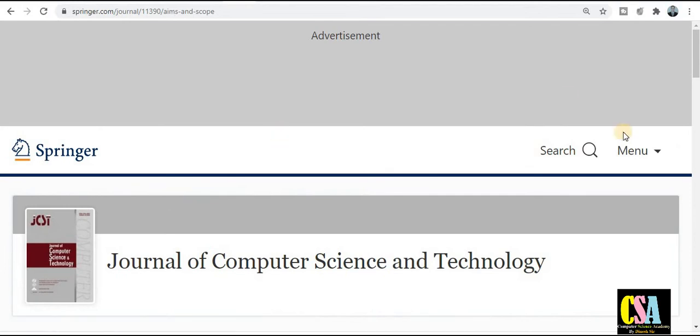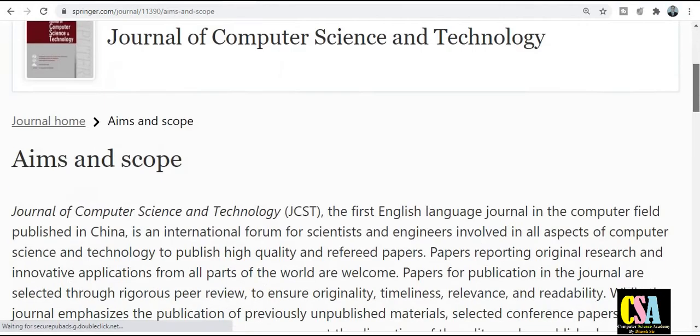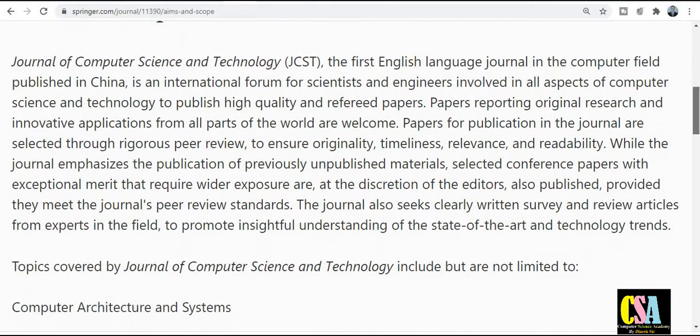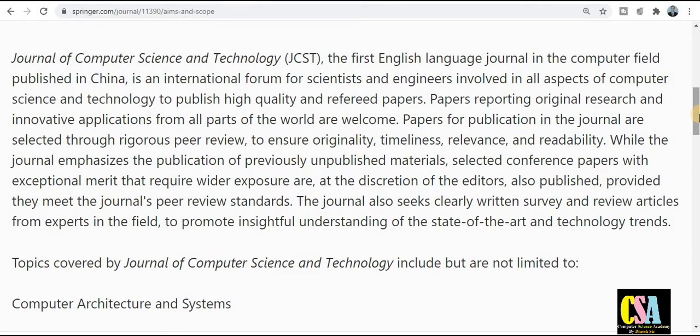Here we will find out about the aim and scope, the topics, timelines and paper publication. This is a peer-reviewed journal, published in the English language in the computer field.